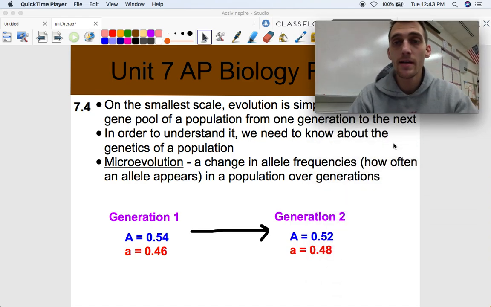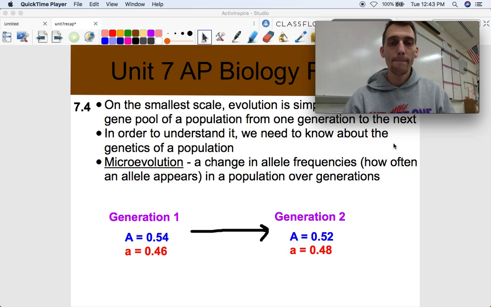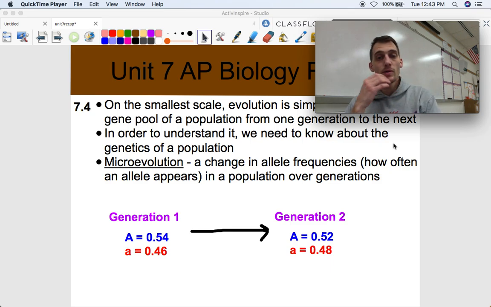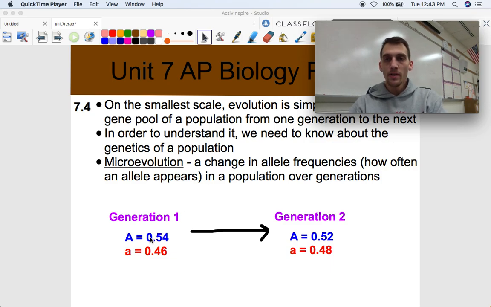What we're going to be studying in 7.4 and 7.5 is microevolution. It's a change in allele frequencies, or how often an allele appears in a population over generations. So let's just say we have one gene at one locus, basically one place on a chromosome. There's a dominant allele and there's a recessive allele.